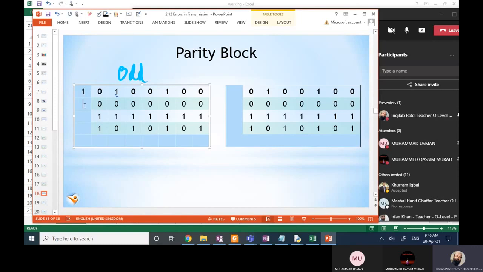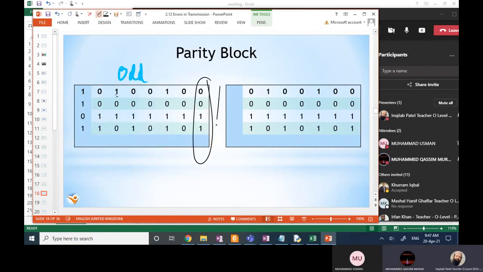We will add 1, we will add 0 and 1. Then we will add an extra byte, which will be added by checking the number of ones vertically.